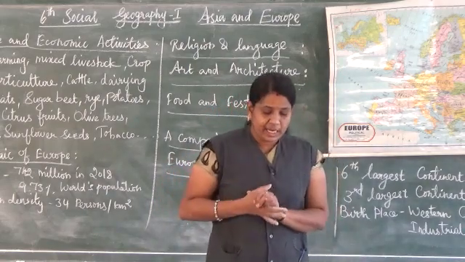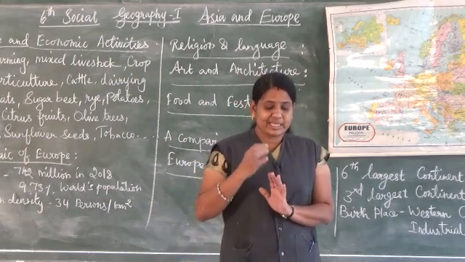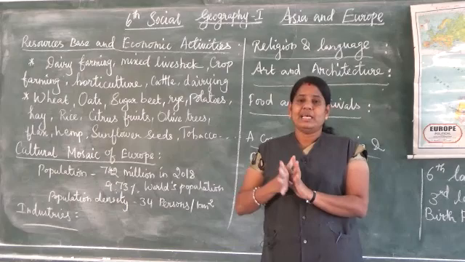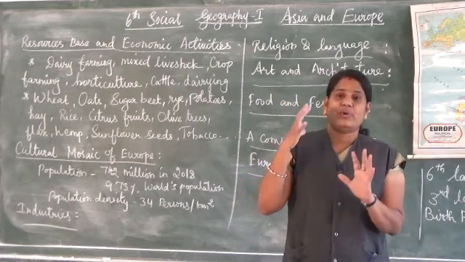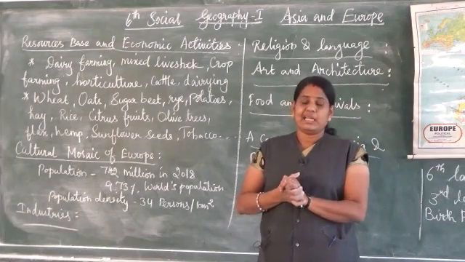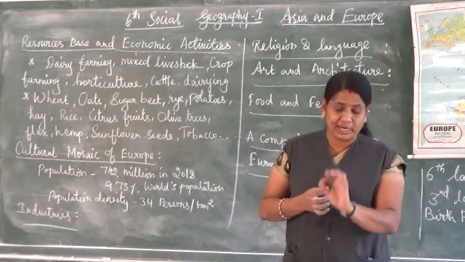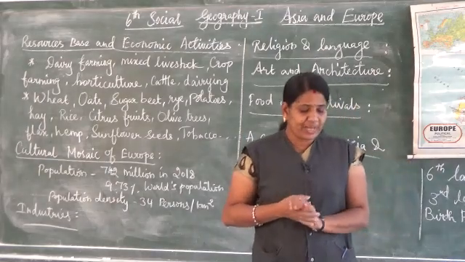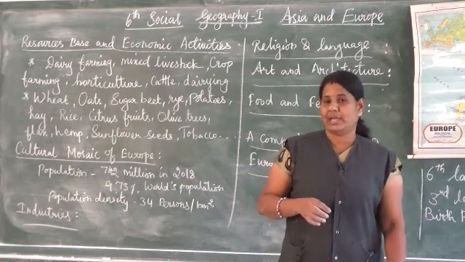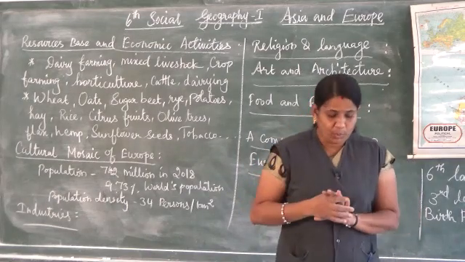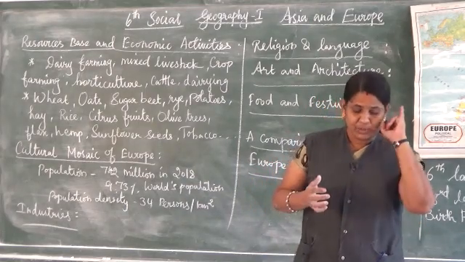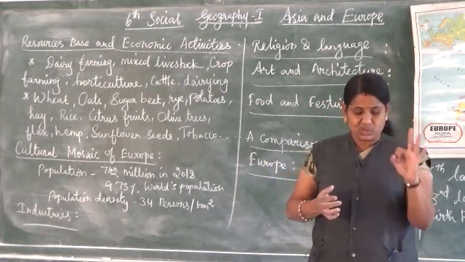So Europe is an industrially developed continent in the world. Already I said, because it has different types of resources. So it has a great diversity in topography, climate and soil. If we see Europe, we can find different types of topography, climate and soil.